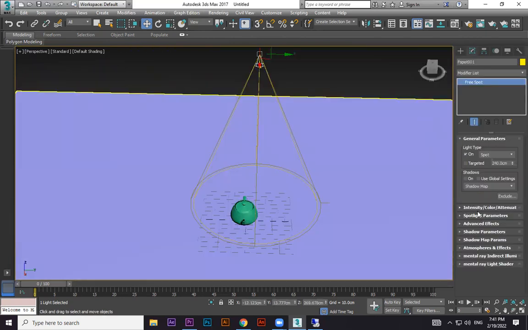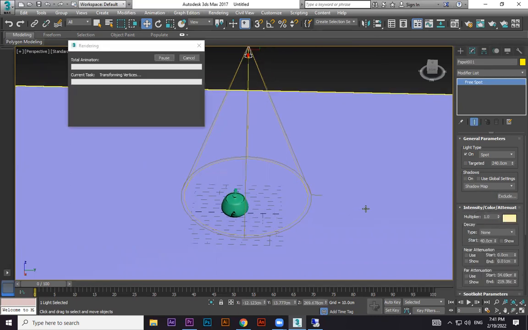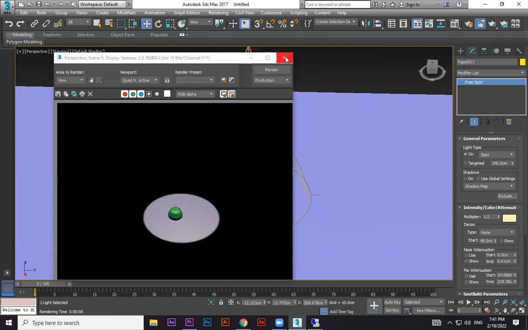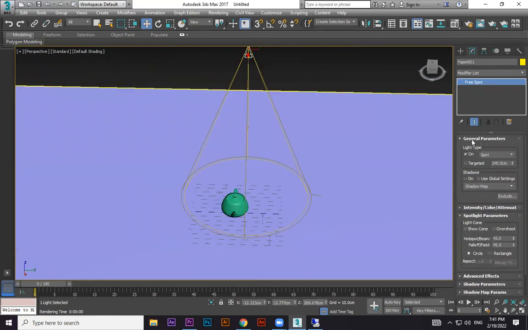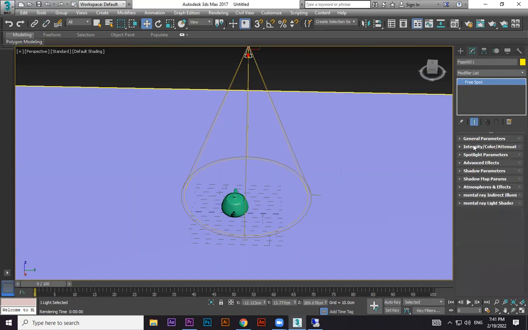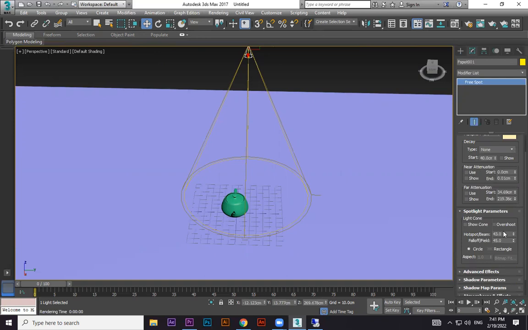if you go to modify on the spotlight, there are spotlight parameters with hotspot beam and falloff angle here. What is this? Remaining all are the same. Shadow you can switch on, same. Color you can adjust, intensity, same thing. Everything is the same only. But if I press F9, this is what I'm getting now. Here in intensity, one more time I'm telling you, once I took this light, I go to intensity details and the spotlight parameters, something different I told.